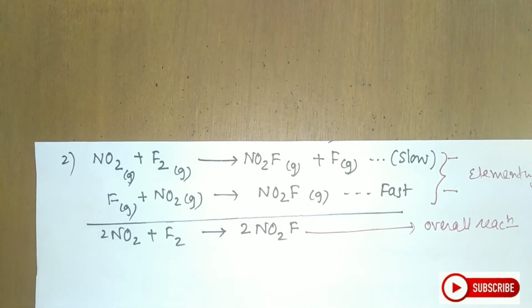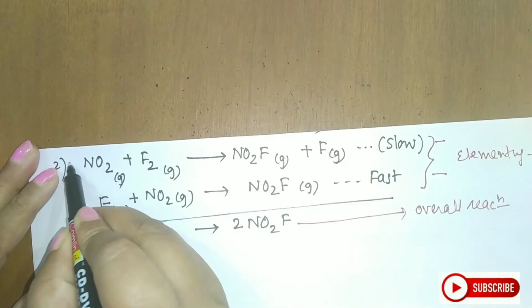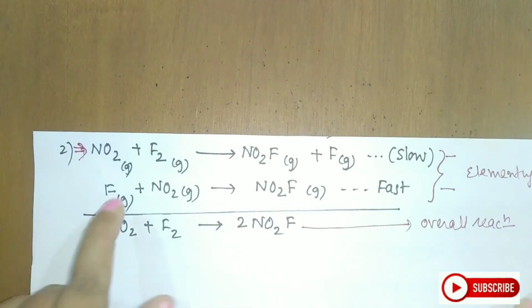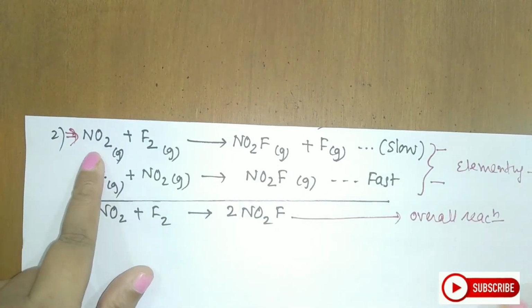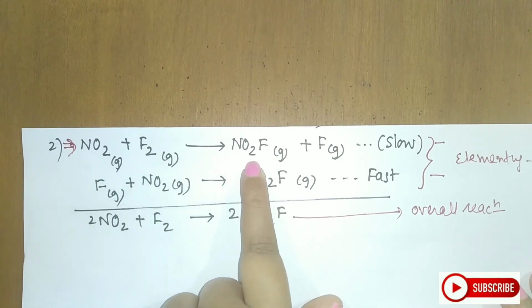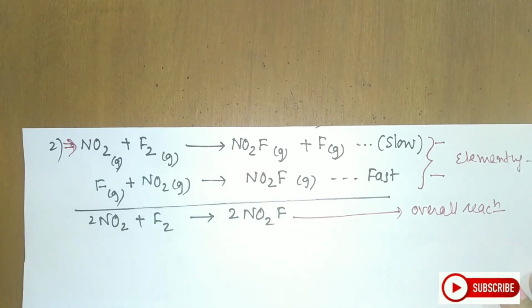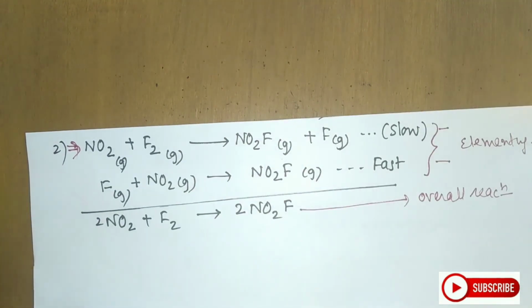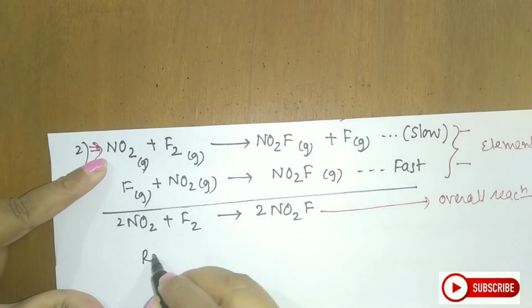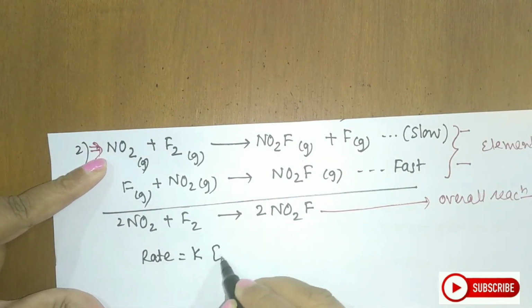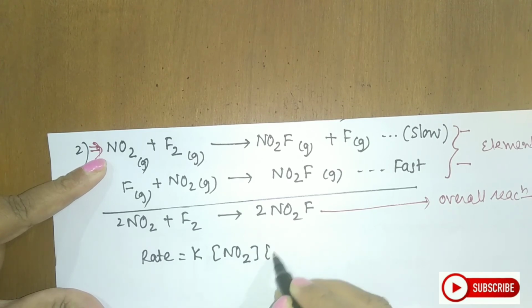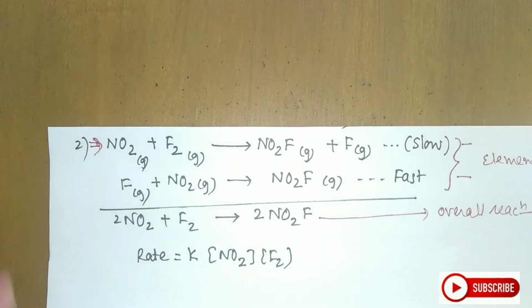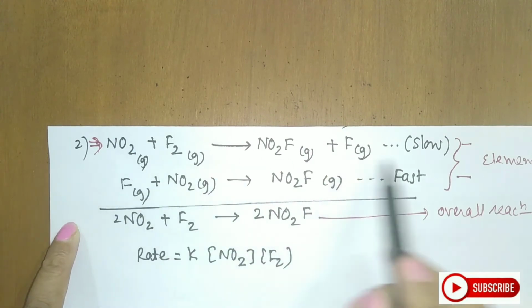Right? Next, which is the rate determining step? So here, the rate determining step is this. Because this step is slow, the rate determining step is NO2 plus F2 giving NO2F. Last very important question is, give the rate law for this particular example. So what will be the rate law here, student? The rate for this will be K, concentration of NO2 and that of F2. On this basis only I can give the rate, because this is the slow step.